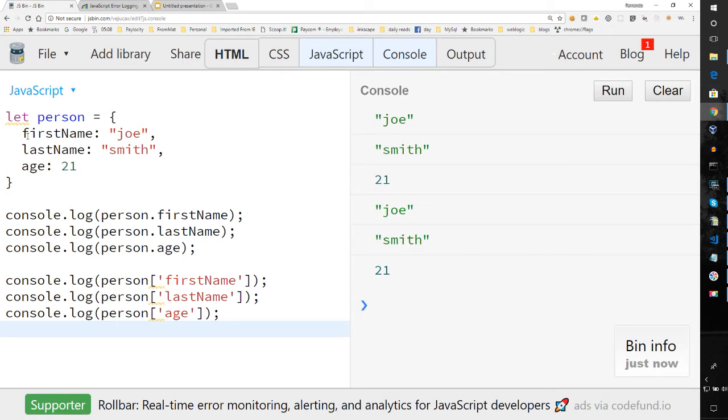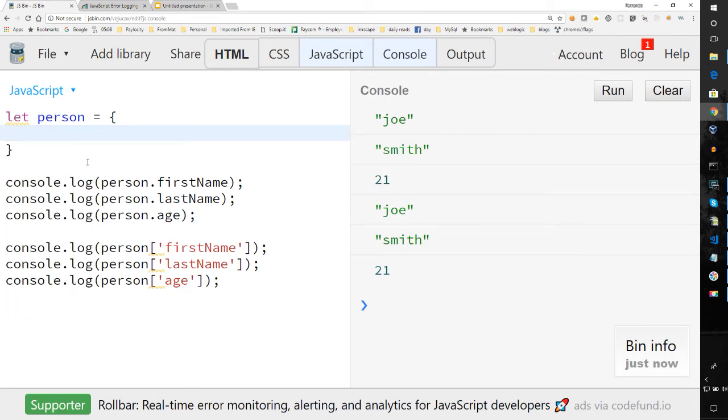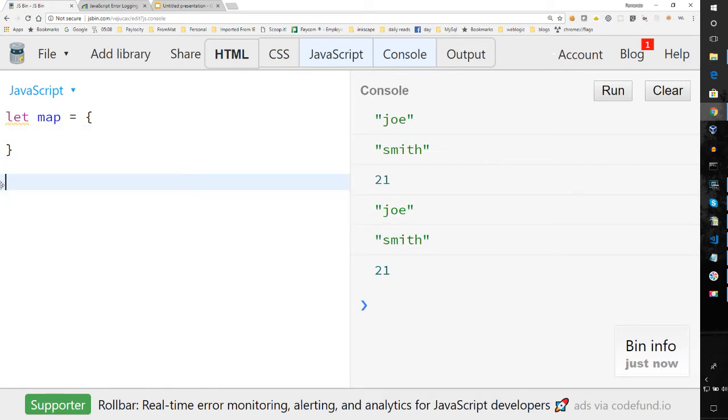And in essence, it is sort of a map. Let's say that, for example, you did have a map of things and you wanted to have a map where you had certain properties. And let's just take this person. Let's just call this map in this instance. Map. And you have key value pairs. So let's say in this map that you wanted to store dictionary entries. So let's say that you said map and you said dog and you set a definition to it.